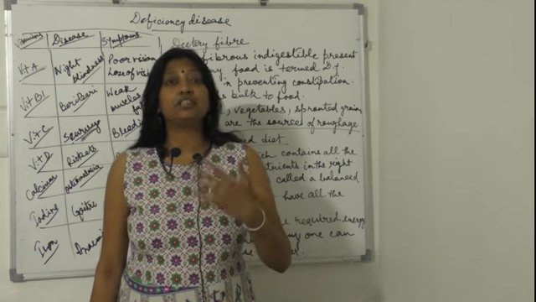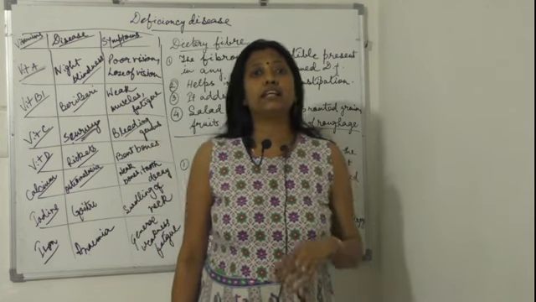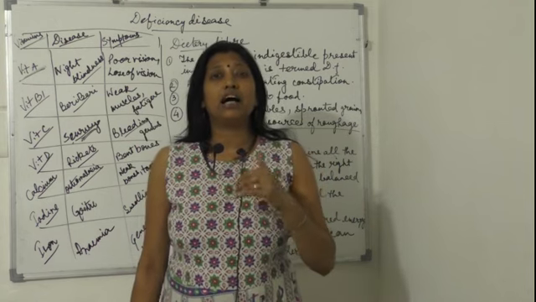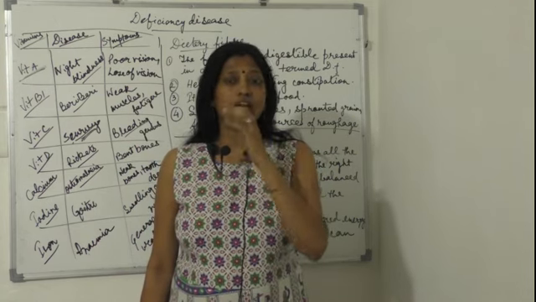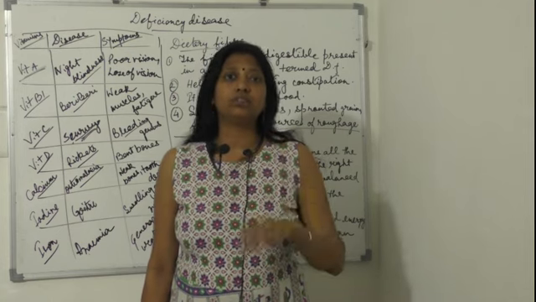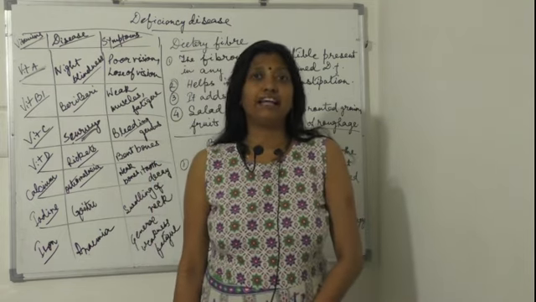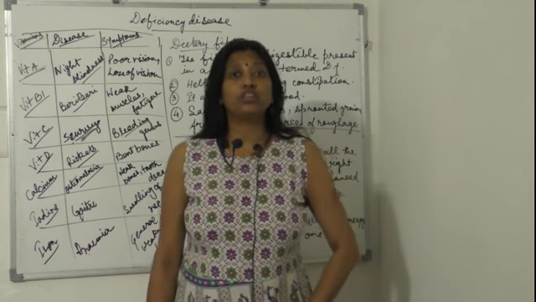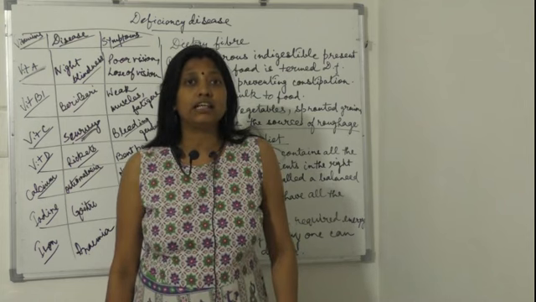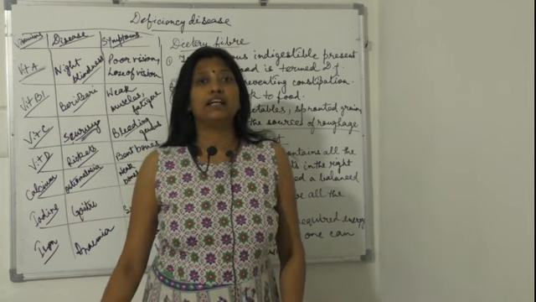That is due to the deficiency of vitamin C. So you should take vitamin C in a good quantity, and that is found in lemon and tamarind. In those sour-tasting foods, you can find vitamin C. So you should take food supplements which have vitamin C. This is the actual cause of scurvy, that means bleeding gums.